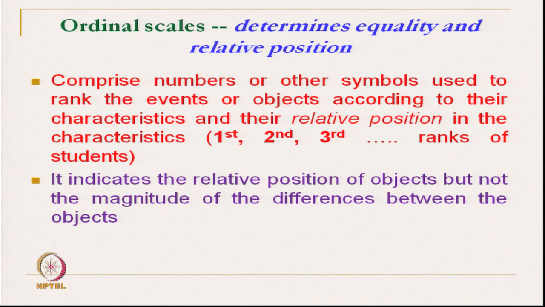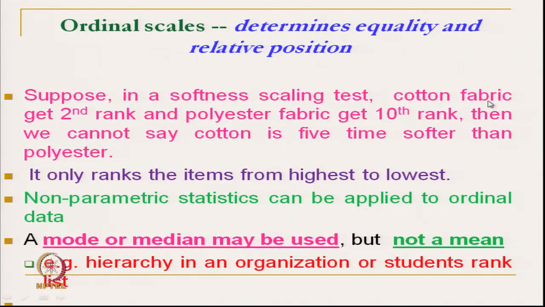Suppose in the softness scale the cotton gets the rank of second. What we are doing is trying to rank all the available fibers in our lab. We have wool, silk, cotton, polyester, all the fibers.